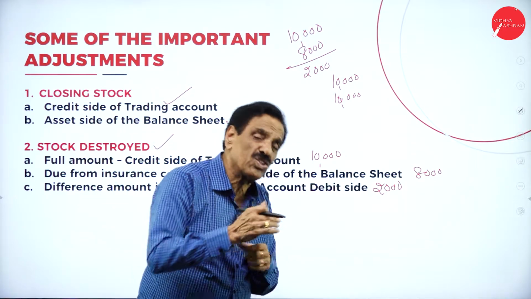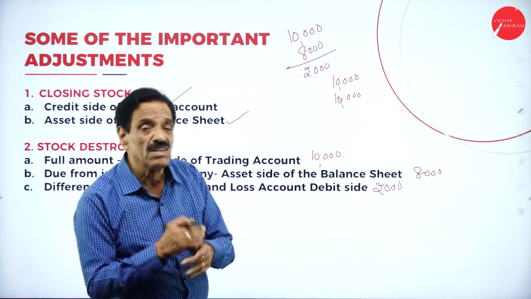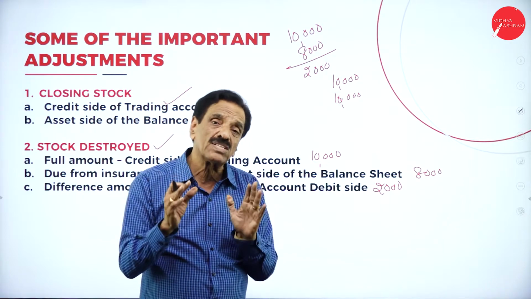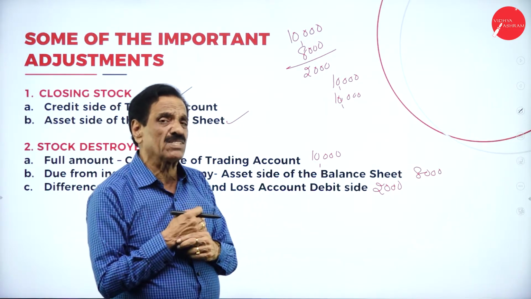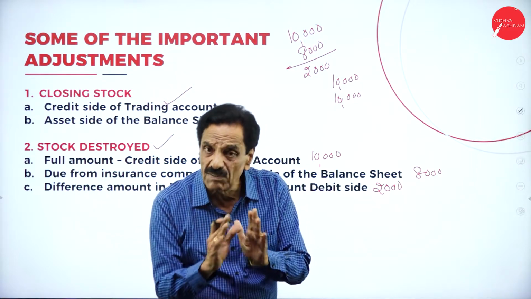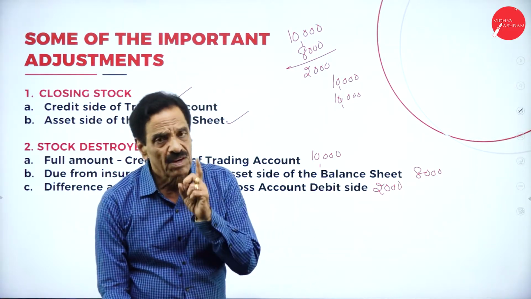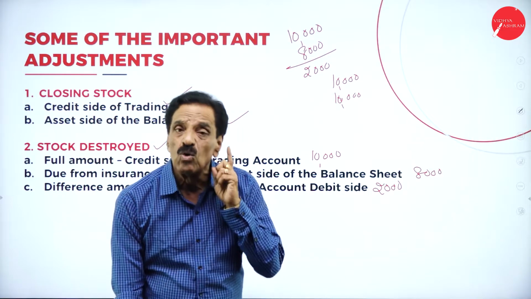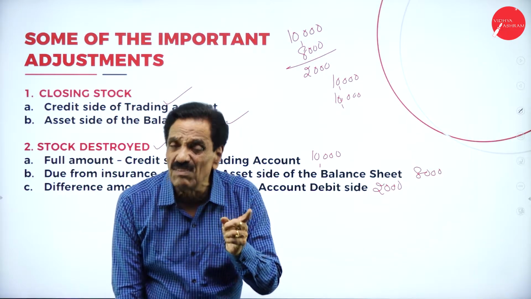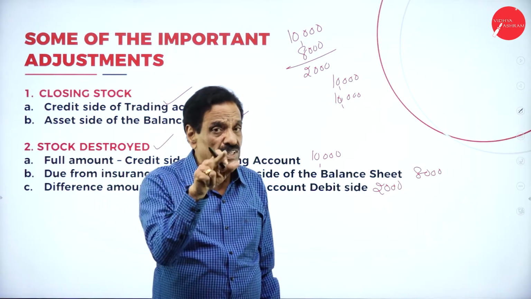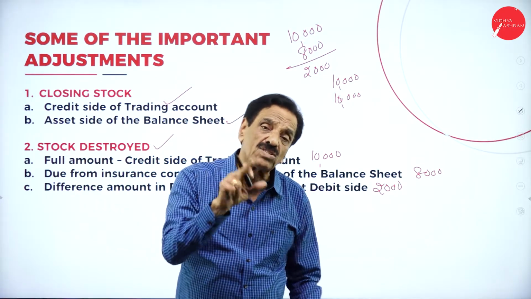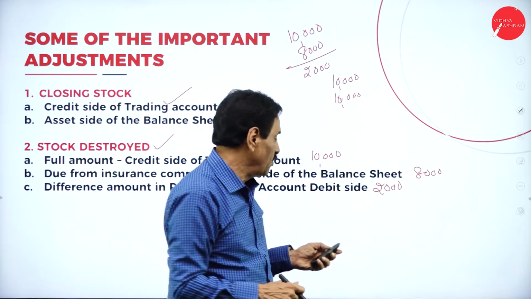You may ask another question: for 10,000, could they pay 12,000? That does not happen. The insurance company will pay only 80 to 90 percent, or 70 to 80 percent, of the stock destroyed. So once again: the full amount goes on the credit side of the trading account. Whatever amount you are going to receive goes on the asset side of the balance sheet. The difference goes on the debit side of the profit and loss account as loss on stock destroyed. Then we'll move on.